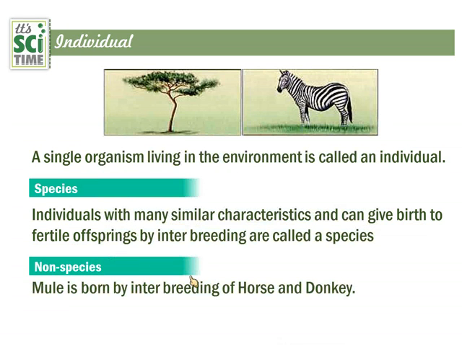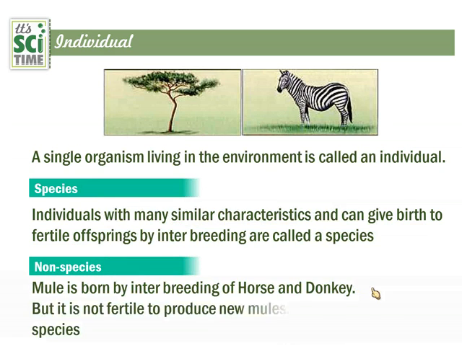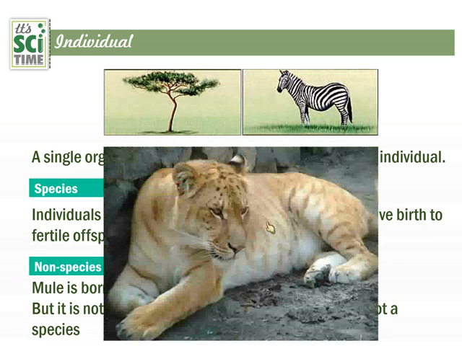A mule is born from interbreeding of a horse and a donkey, that's what we discussed. But it is not fertile to produce new mules. They can't produce new young ones. Therefore, a mule is not a species. And here are some other examples.